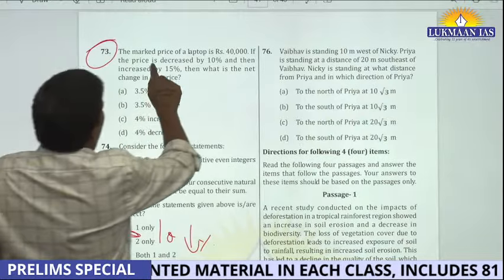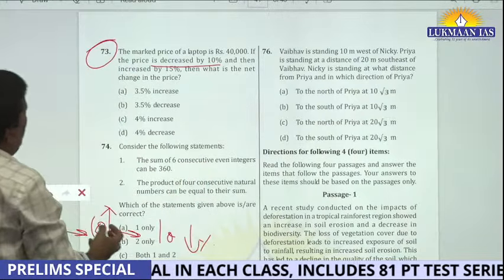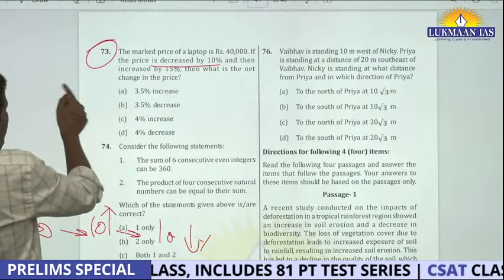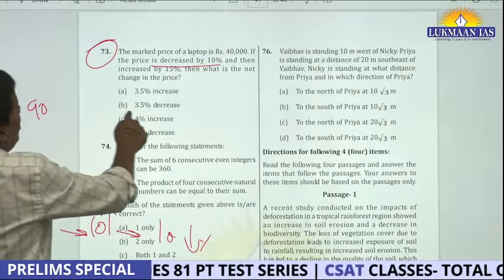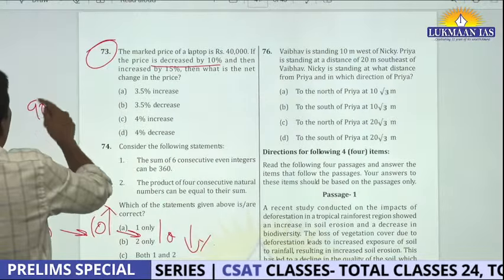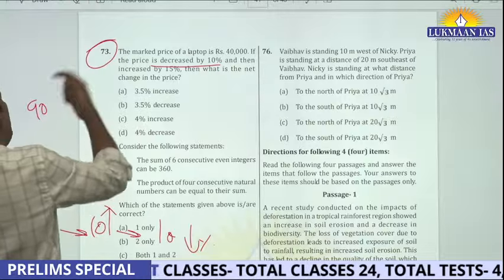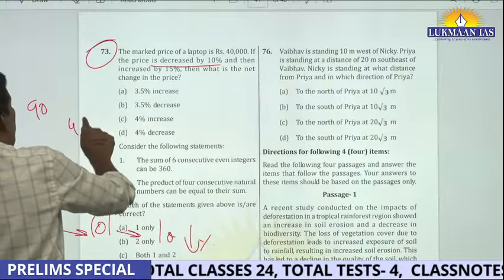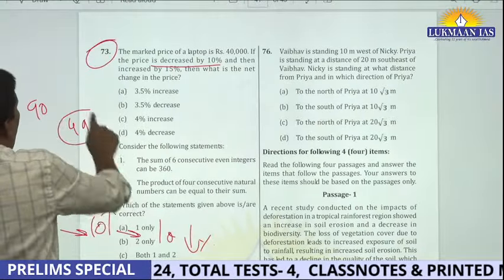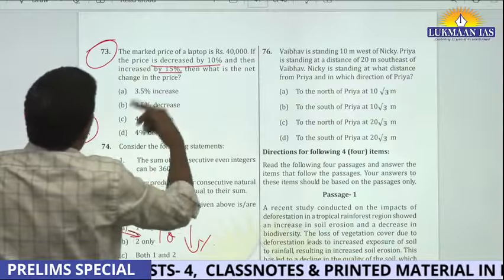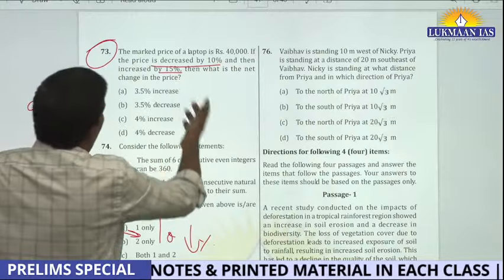The same thing has happened here. The price is first decreased by 10%. Let's say I decrease 100 by 10%, then it reaches 90, right? And then increase by 15%. If I had increased it by 10%, I would have reached only 99, right? 10% of 90 is 9. But now I am increasing by 15%, so I am going somewhat higher. So you have to check.